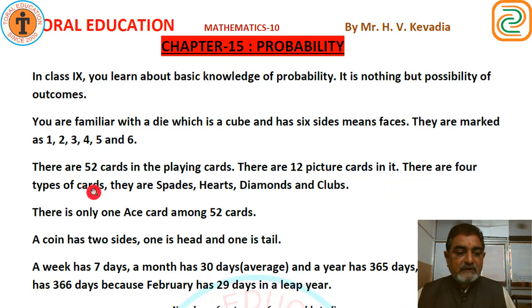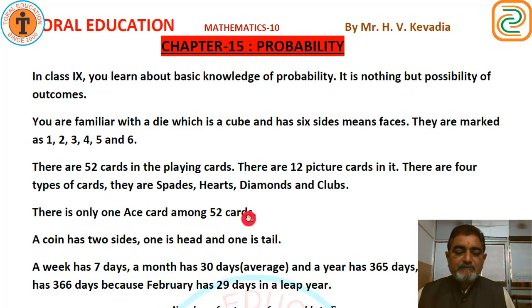There are 4 types of cards, that is 4 sets: spades, hearts, diamonds and clubs. In each set there are 3 picture cards. Each set is of 13 cards, and there is only one ace card of each set among 52 cards.